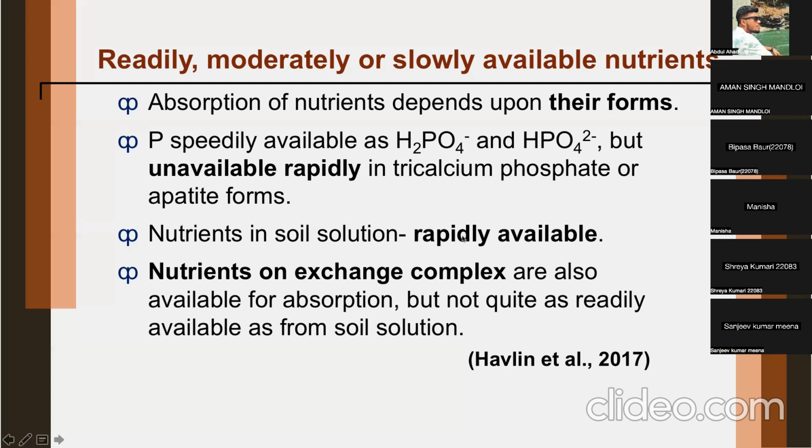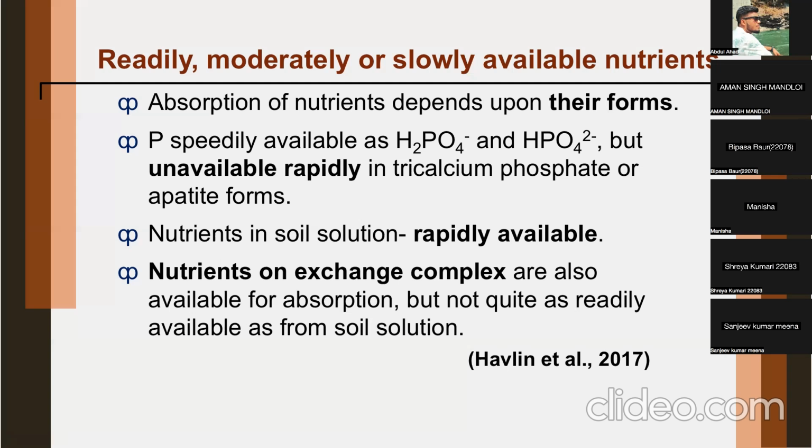Whatsoever nutrients are there in soil solution, they are part of the rapidly available nutrients. Whatever H2PO4 is there, it is in soil solution. You will never find phosphate to the power 3. Nutrients on the exchange complex are also available for absorption, but not quite as readily available as from the soil solution.